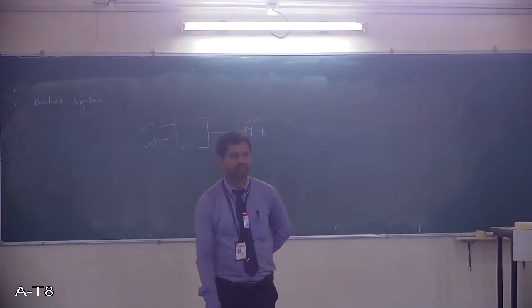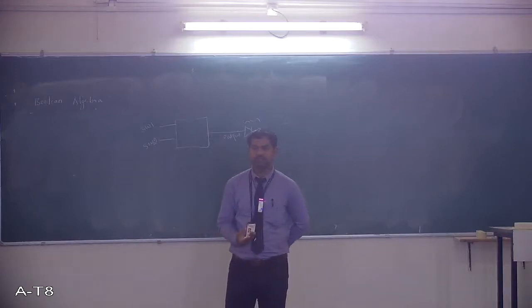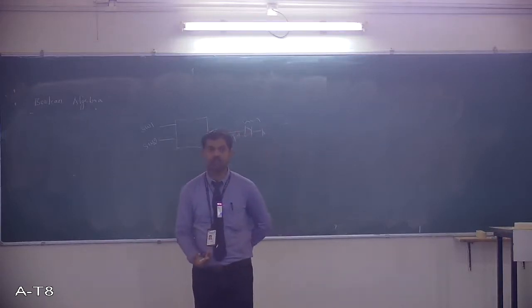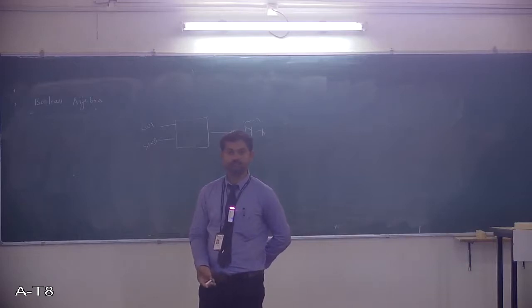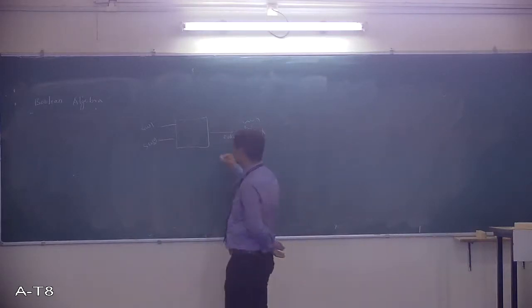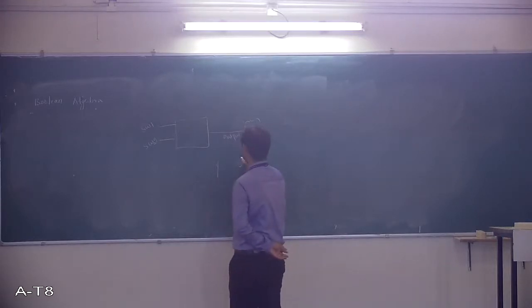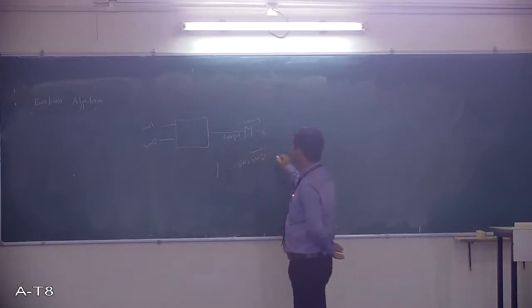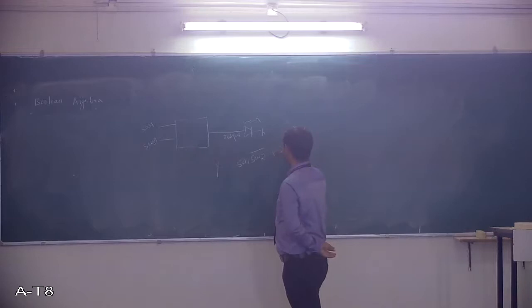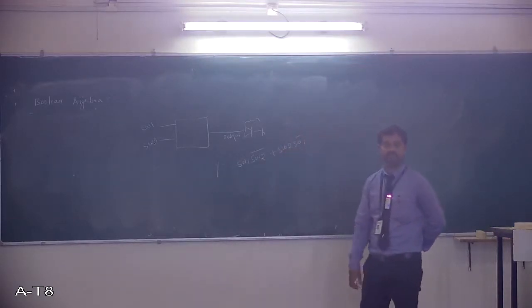How will you design it? Very simple. Whatever the problem statement I said, you can express it in the form of a logical expression. I can directly write that expression. Y is equal to SW1 SW2 bar plus SW2 SW1 bar. Output is 1, otherwise 0.